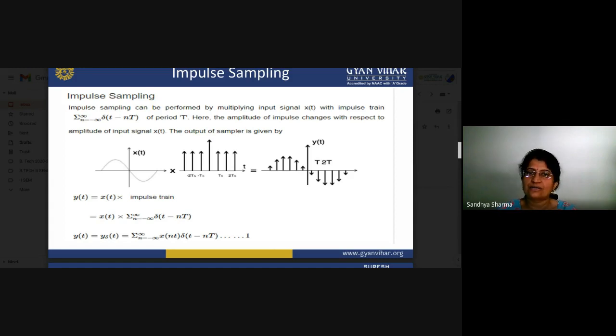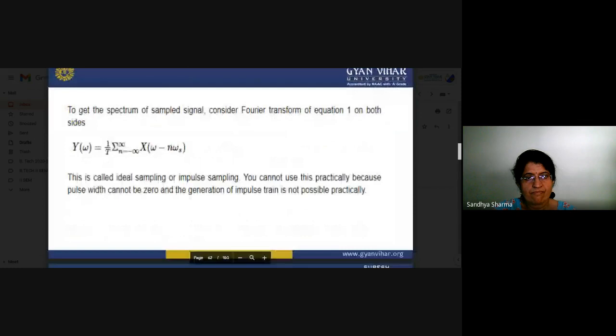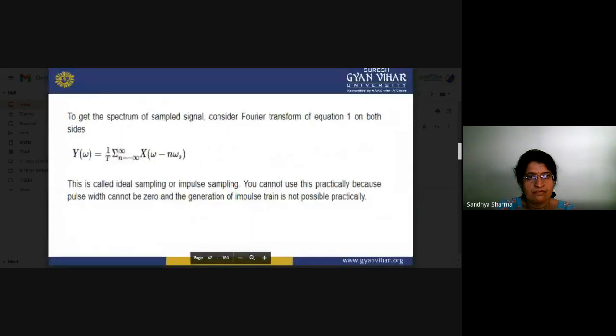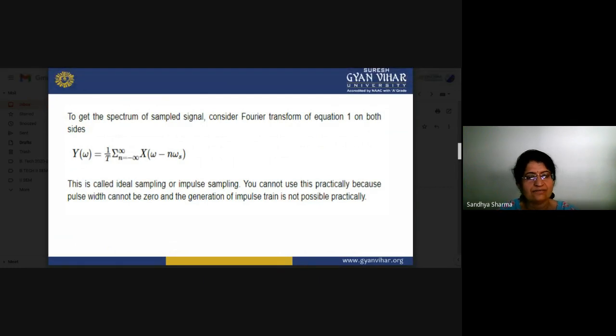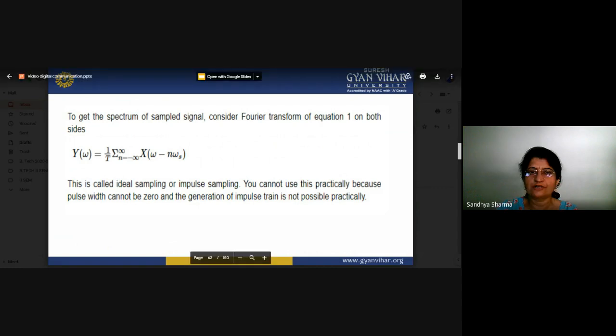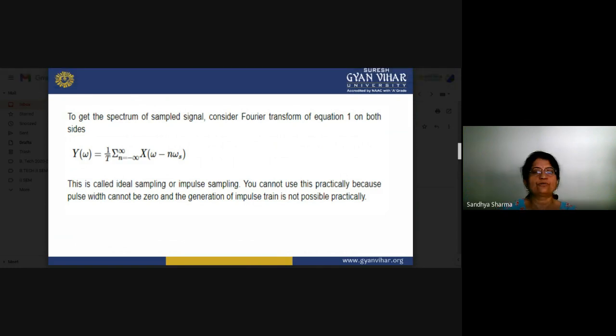This type of sampling is called impulse sampling. You can take the Fourier transform of the equation on both sides, and we can find an equation of the type 1 by Ts, summation from minus infinity to plus infinity of X(omega minus n omega s). This type of sampling is also called ideal sampling.